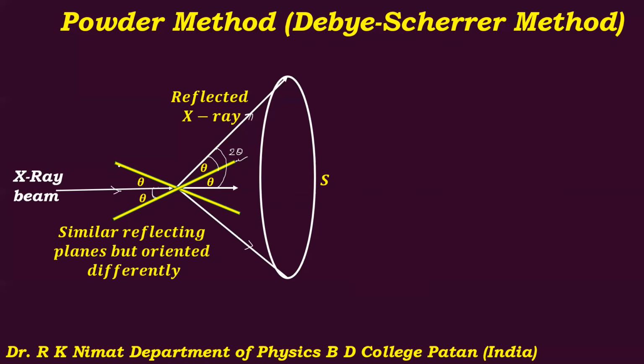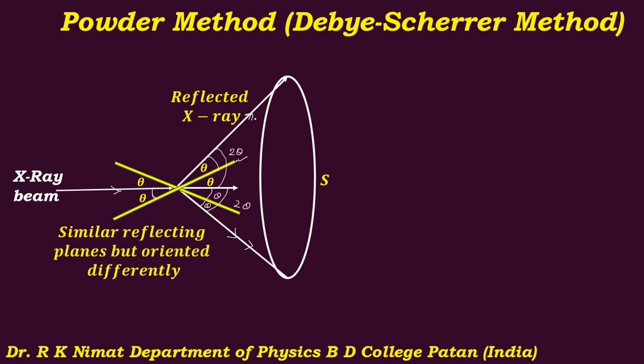Similarly, if you consider this reflecting plane, it has the same value of d, but it is oriented in a different direction. So it has the same value of theta and d, but its orientation is different, so this beam will get reflected in this direction, and again it will have the same total angle 2 theta, with this angle as theta and this angle as theta.